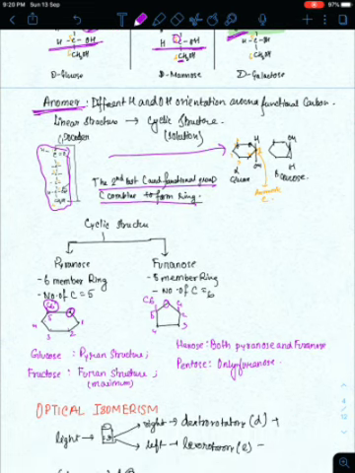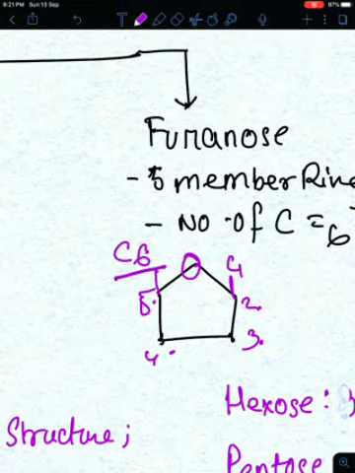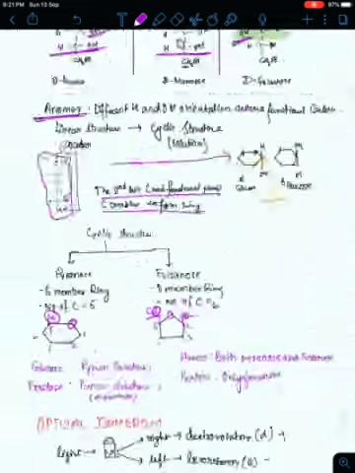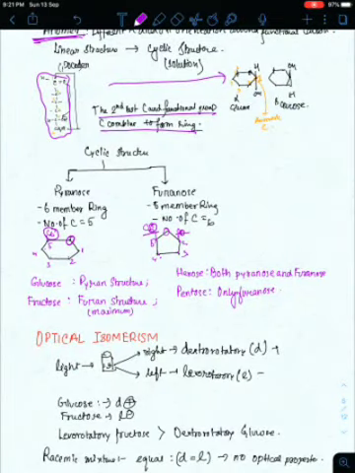In case of furanose, we have a 5-member ring. You can see here the oxygen is one of the members of the ring. The ring is not totally made of carbon. Oxygen is part of the ring, and there are 6 carbons in total: carbon 1, 2, 3, 4, 5, 6. Carbon number 6 is outside the ring, and the ring has carbon numbers 2, 3, 4 and 5, with carbon number 1 and carbon number 6 outside the ring. Glucose, in 99% of the anomers, exists in pyranose form, and fructose exists in furanose form.